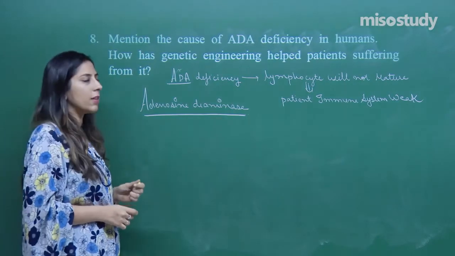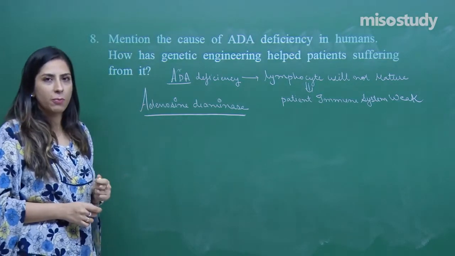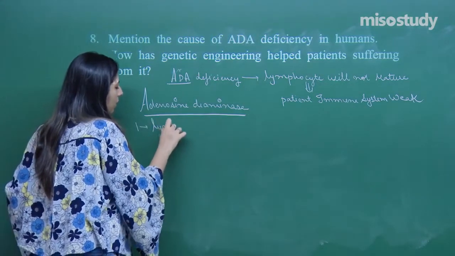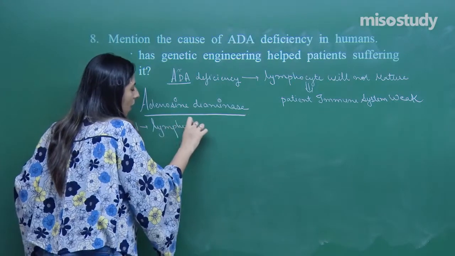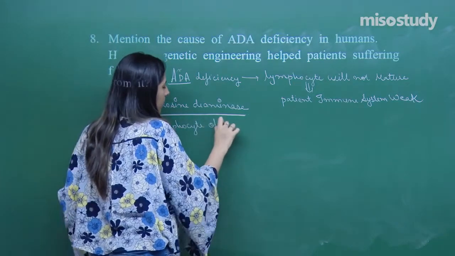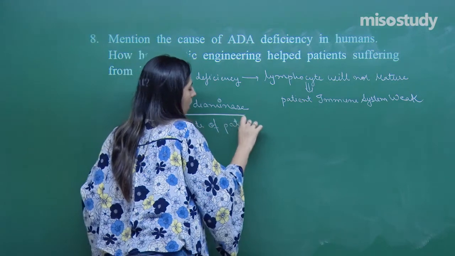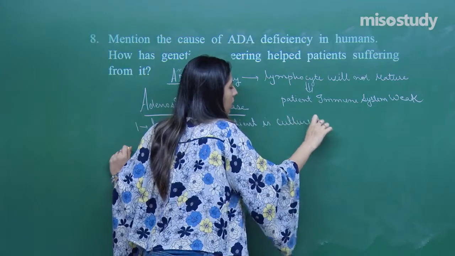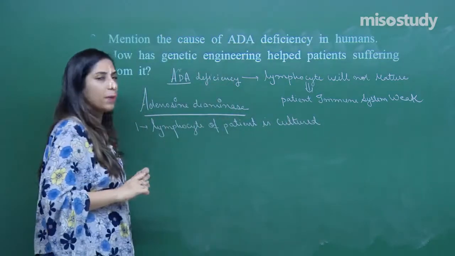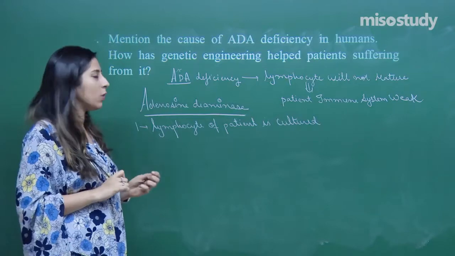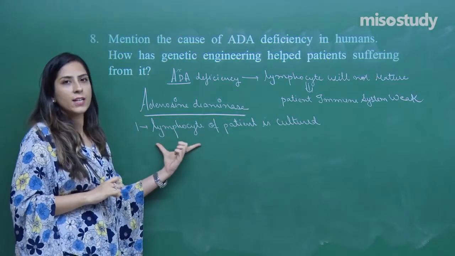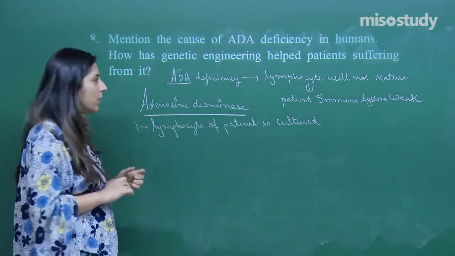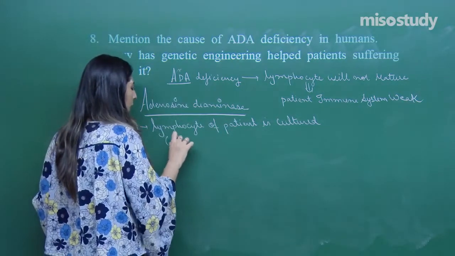There is a procedure for that. I'll explain the whole procedure in a stepwise manner. First, the lymphocytes of the patient are cultured. Lymphocytes of the patient are extracted and later allowed to culture. Those lymphocytes which are taken out from the patient's body will not have this particular gene, so no ADA is there.